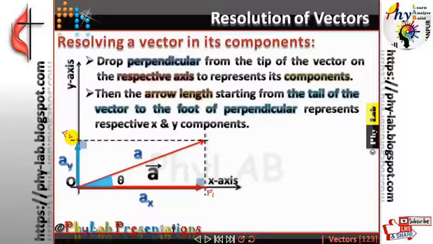So that's how you obtain the components. Now remember, vectors are always freely slided. They can be slided freely anywhere in the space. So what I am going to do, I am going to slide this AY vector and bring it to the head of the AX component. So now you can see I have made a right angle triangle.